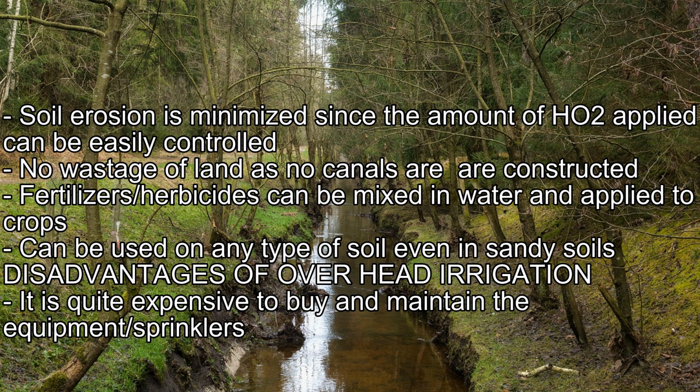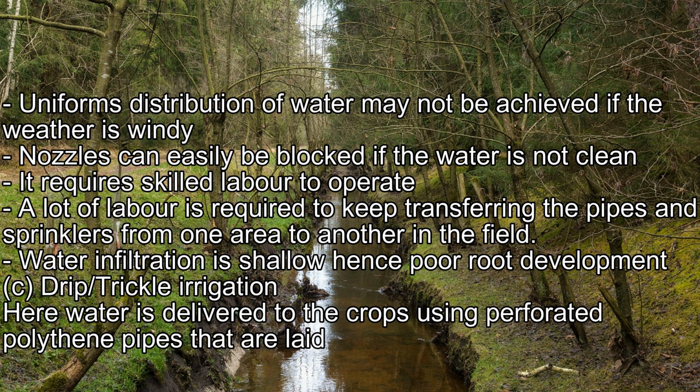Disadvantages of overhead irrigation. It is quite expensive to buy and maintain the equipment and sprinklers. Uniform distribution of water may not be achieved if the weather is windy. Nozzles can easily be blocked if the water is not clean. It requires skilled labor to operate. A lot of labor is required to keep transferring the pipes and sprinklers from one area to another in the field. Water infiltration is shallow, hence poor root development.